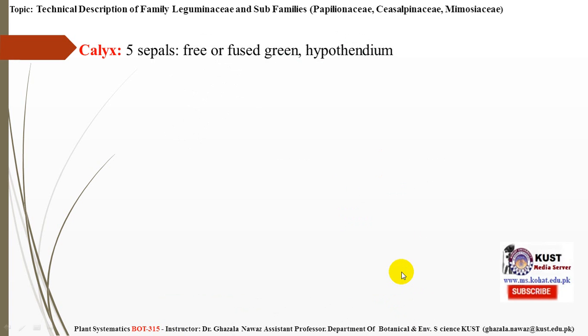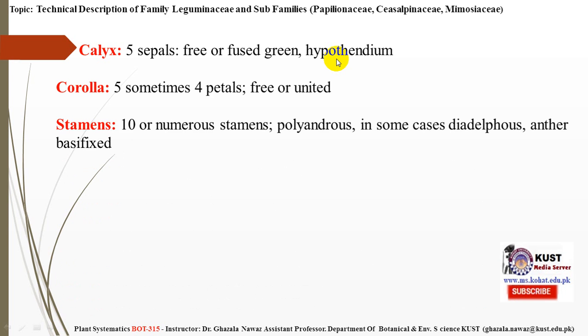Next, we are going to discuss in detail the different parts of the flower. Technically, the sepals are also called the calyx, and they are 5 in number. They may be free or fused. They are green in color, and at the base they become swollen, and that is called the hypanthium. Corolla or the petals may be 5 or sometimes 4 in number, free or united.